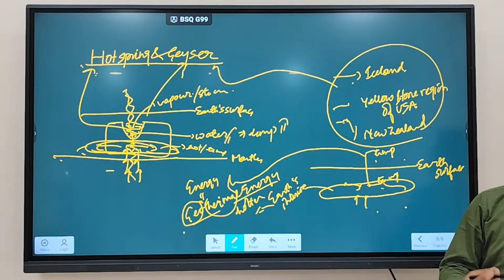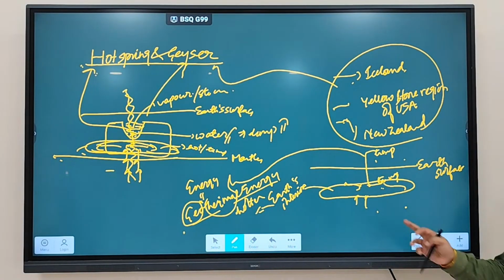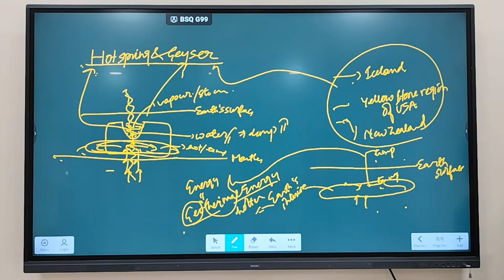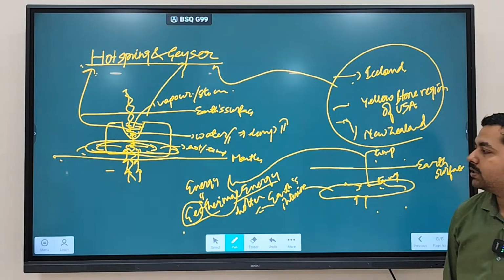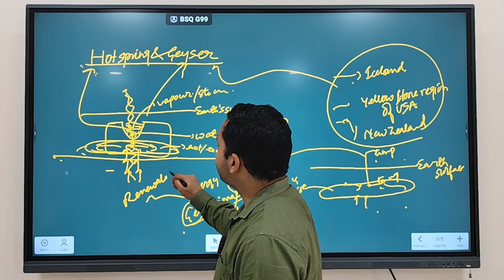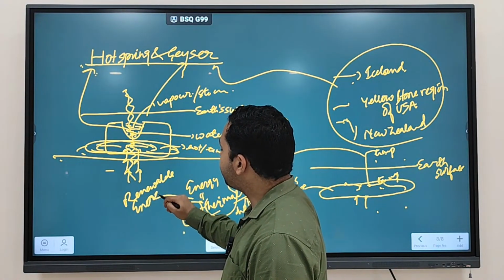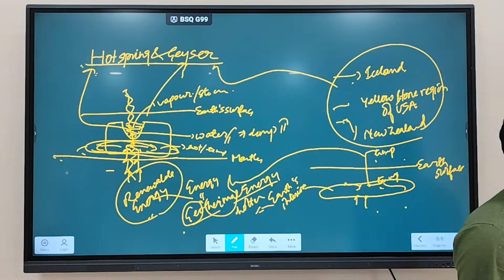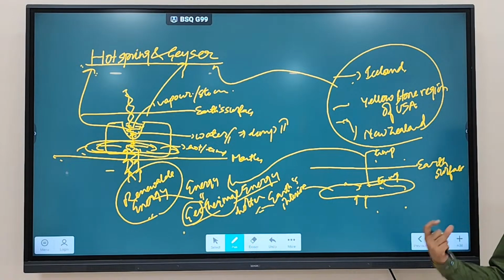So energy that is generated due to difference in temperature is going to be called a geothermal energy. It is which type of energy? Renewable energy. So you know that now we are trying to promote which type of energy? Renewable energy, because we want to reduce our dependence on fossil fuel, etc. So one such type of energy that can be generated is called geothermal energy.